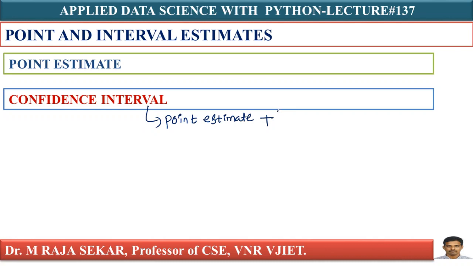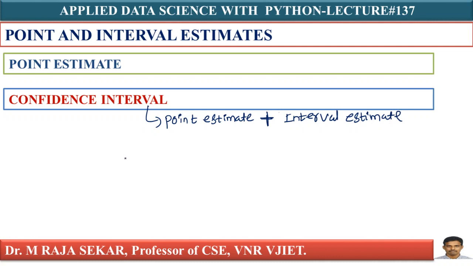We can say it is a point estimate and an interval estimate. We already studied what a point estimate is. Now it is a combination of point estimate and interval estimate. Let me define interval estimate. An interval estimate is defined by two numbers between which a population parameter is said to lie.